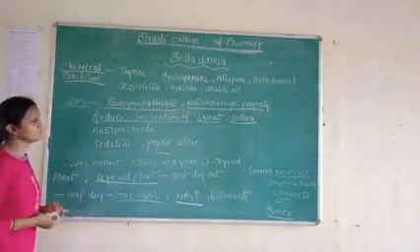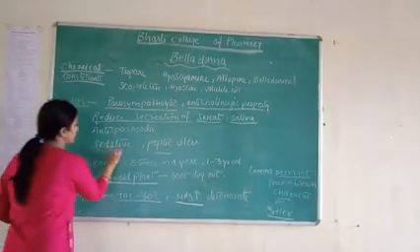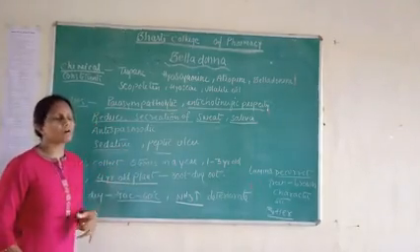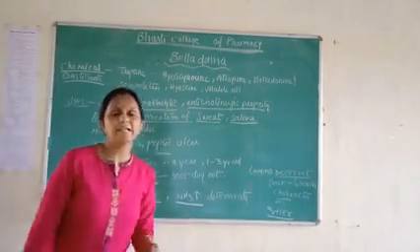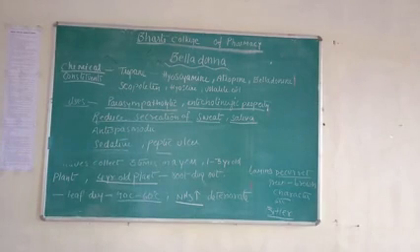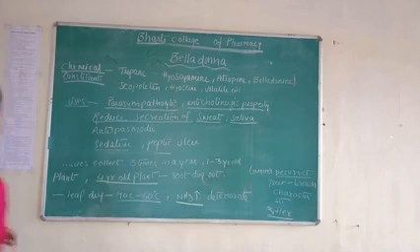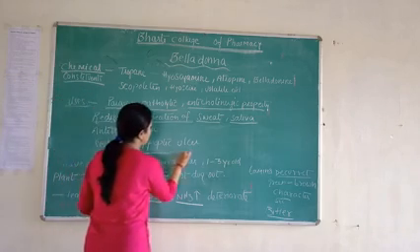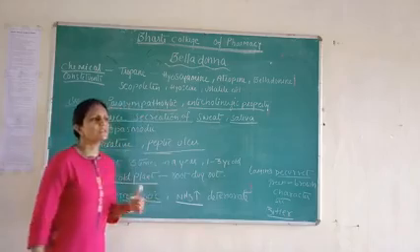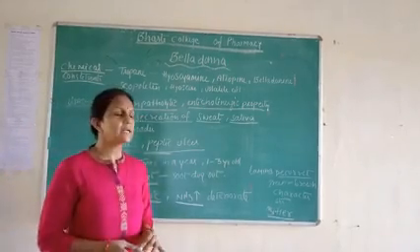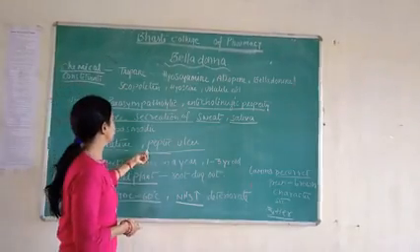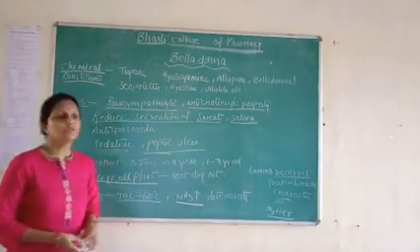Next, it is used as a sedative. Belladonna also has a sedative property, so it is used for sedation, and it is used in peptic ulcer. Those who are suffering from a peptic ulcer problem, we use these belladonna leaves.